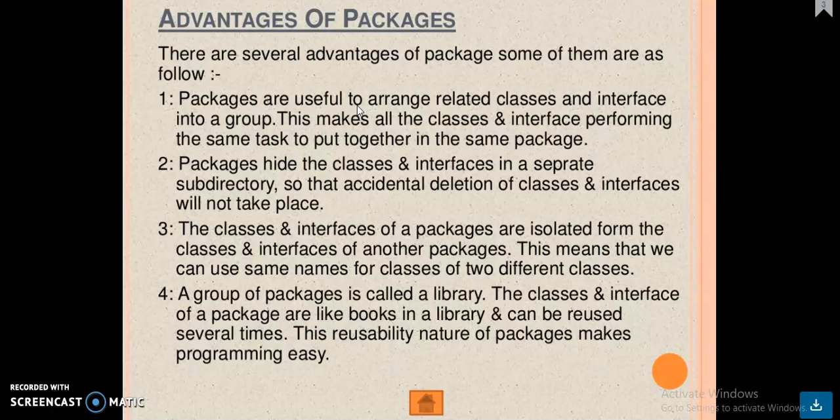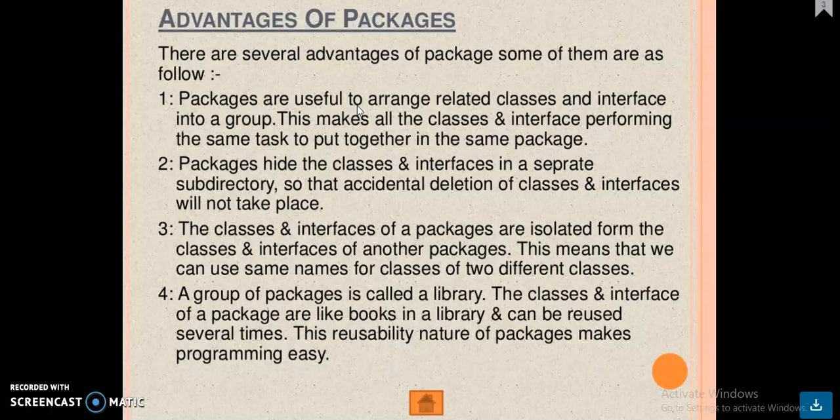Packages hide the classes and interfaces in separate subdirectories so that accidental deletion of classes and interfaces will not take place. The third one is that the classes and interfaces of a package are isolated from the classes and interfaces of another package. This means that we can use the same name for classes in two different packages. That means it is used to avoid name conflicts. We can use the same name for two or more classes in two or more different packages.